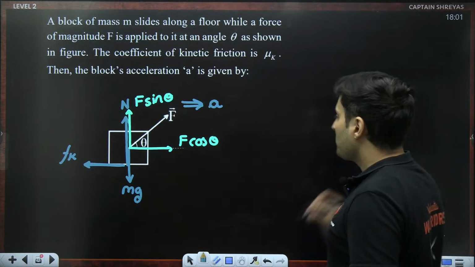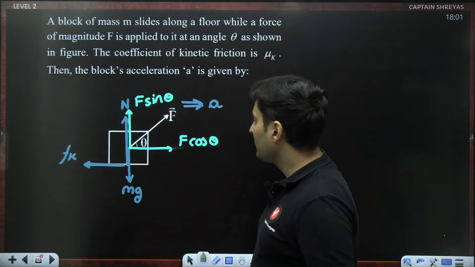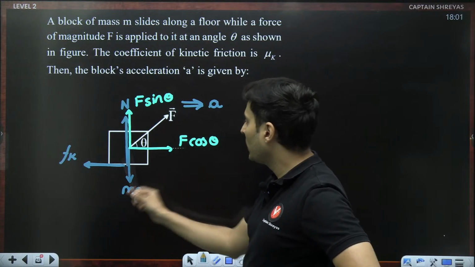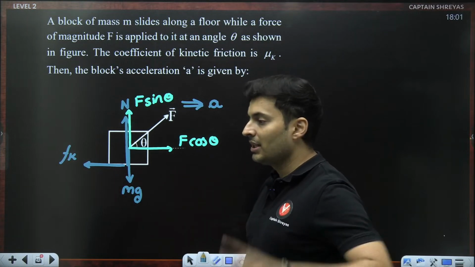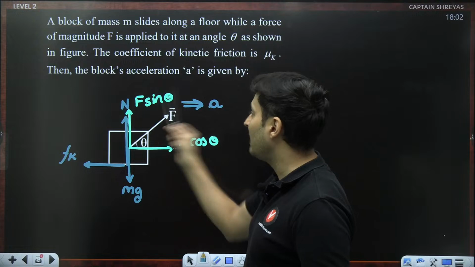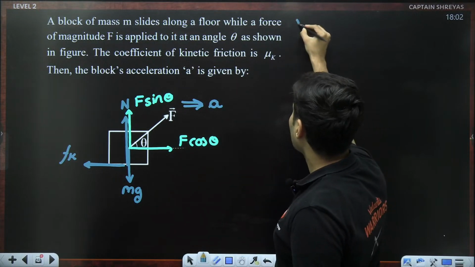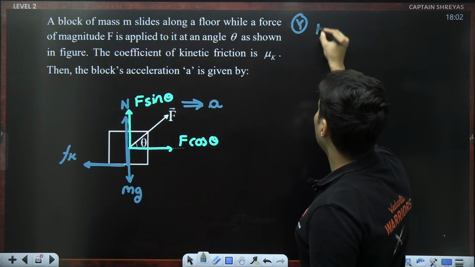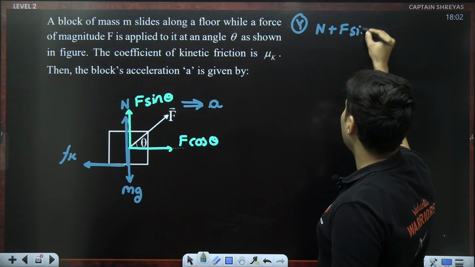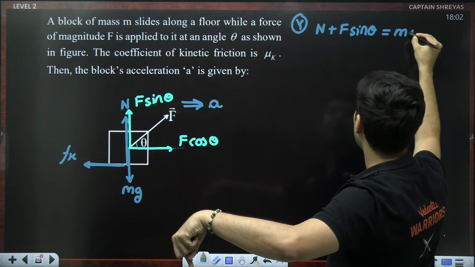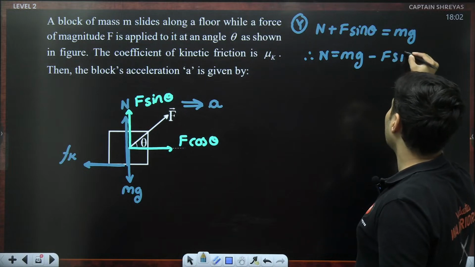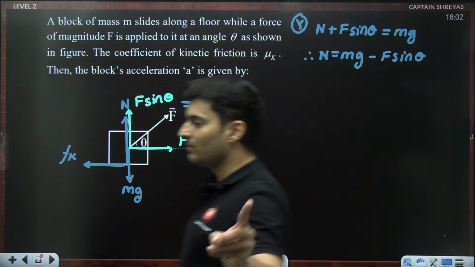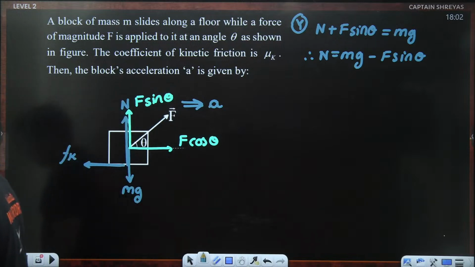All right. Now, how to do this particular question after this? You can see this and this together give this acceleration, but this friction is mu into N, but normal is not mg. The catch is normal will not be mg because of this F sin theta component. So actually speaking, in the y direction, the normal force plus the F sin theta, which is vertically up, is being balanced by mg. So technically, normal is mg minus F sin theta. Crazy, isn't it? Normal is not mg, it is mg minus F sin theta. Okay, I hope this is absolutely clear.